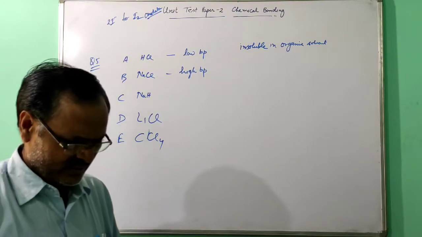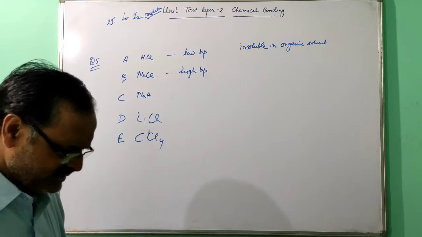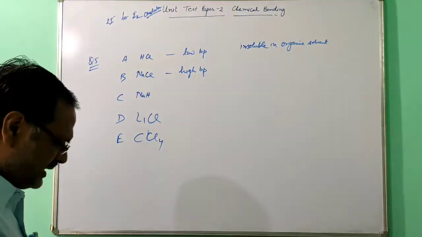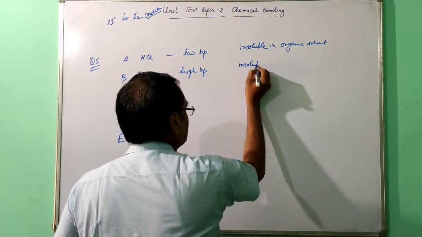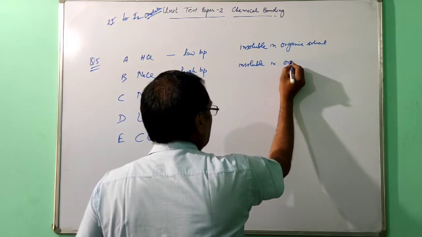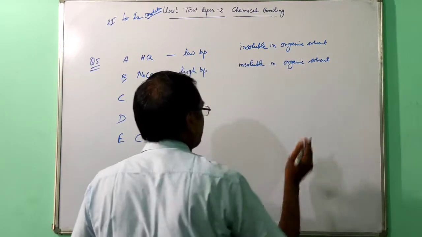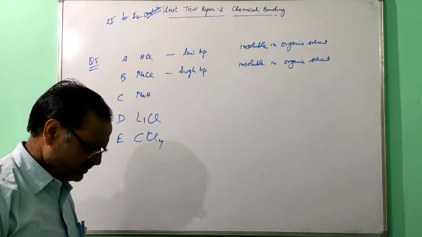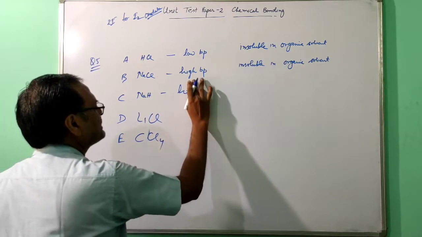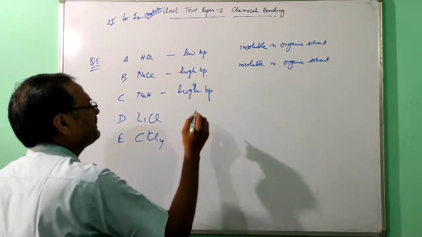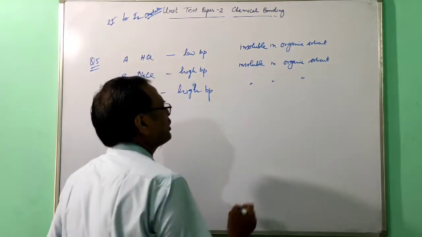So what is given? Are they soluble or insoluble in organic solvents? This will be insoluble in organic solvent. Sodium hydride, this is an ionic compound, so high boiling point and insoluble in organic solvent.